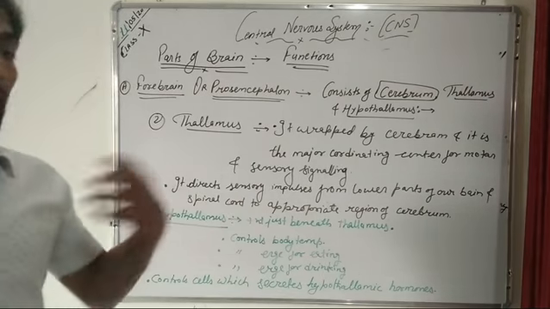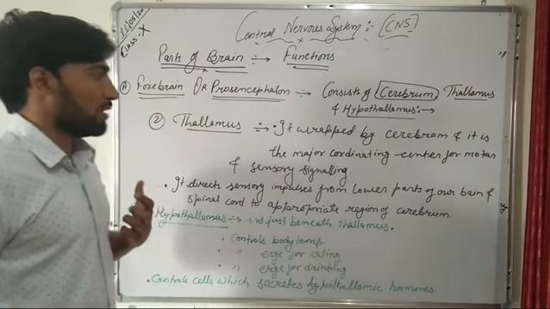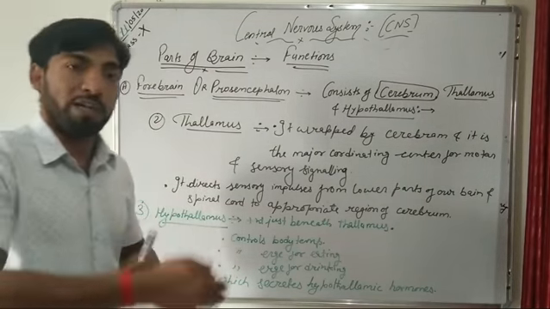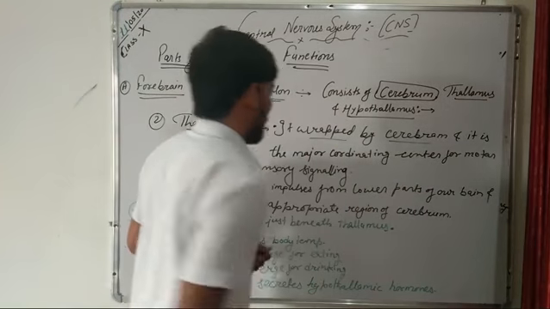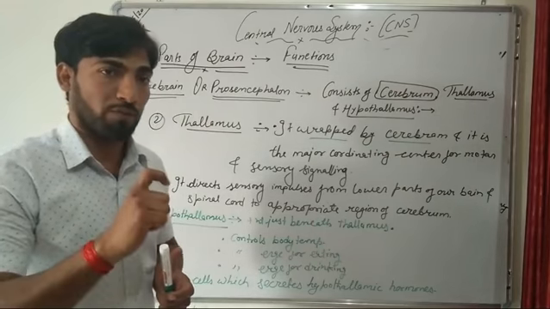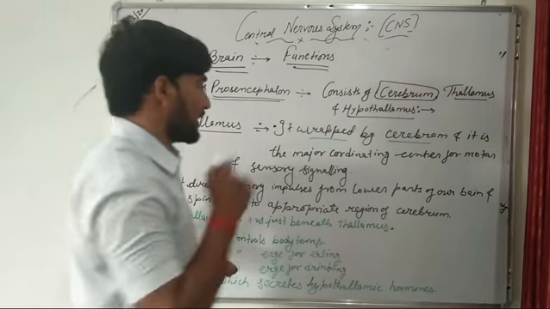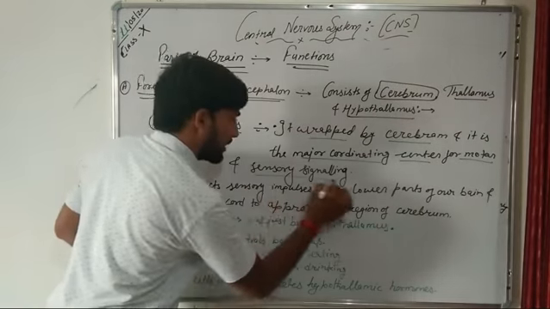Now the next part of this forebrain or prosencephalon is thalamus. This thalamus is wrapped by cerebrum. So thalamus is wrapped by cerebrum, and the main function is that it is the major coordinating center for motor and sensory signaling.